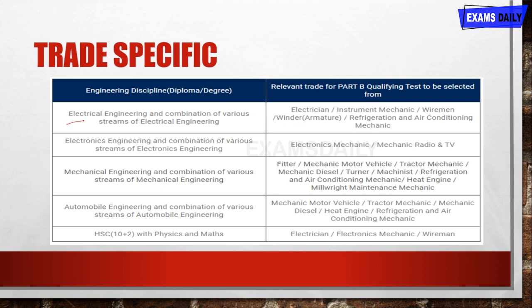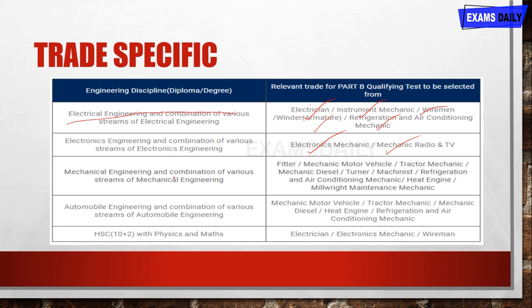For electrical engineering, the combination of various streams are electrician, instrument mechanic, wireman, winder, and refrigeration and air conditioning mechanic. For electronic engineering, the combination of various streams are electronics mechanic, and mechanic radio and TV.